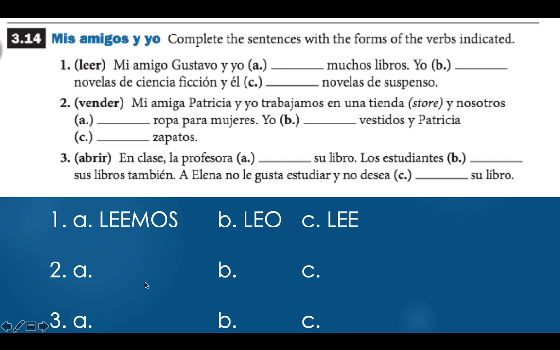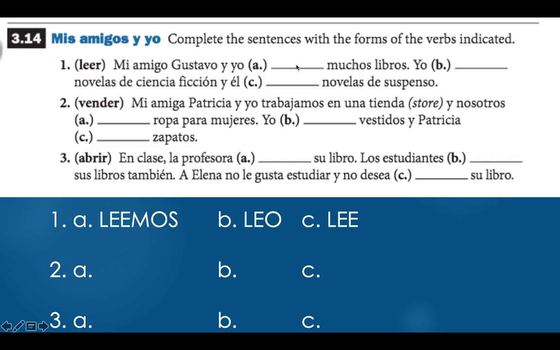Okay? One more little activity here just to make sure you know what you're doing. In this case, I've given you 3 verbs. Leer, to read, vender, to sell, and abrir, to open. And in each of these options, you need to go through and conjugate the verb correctly. So for example, here in number 1, we see, "Mi amigo Gustavo y yo leer muchos libros." My friend Gustavo and I read a lot of books.